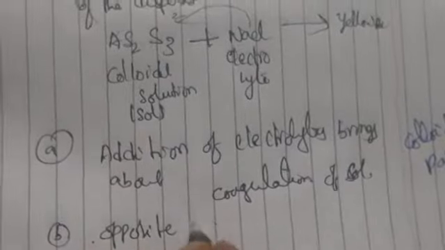Whatever ions we are taking, they should have a charge opposite to that of the colloidal particles.